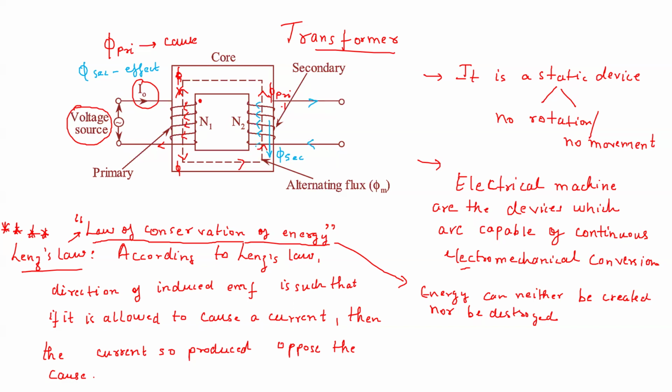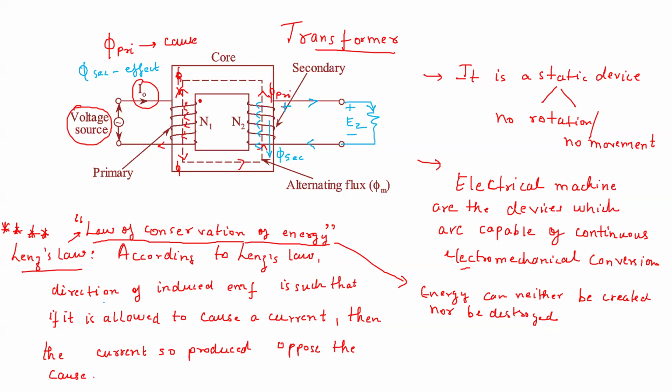If your current is flowing like this, it means that if you connect a load, it will be like you have connected your EMF like this, because if you connect the EMF like this, the current will flow like this, is it not? Current will flow from positive potential to negative potential, right? So the direction of EMF will be with the plus sign upwards. This is what Lenz's law is saying.